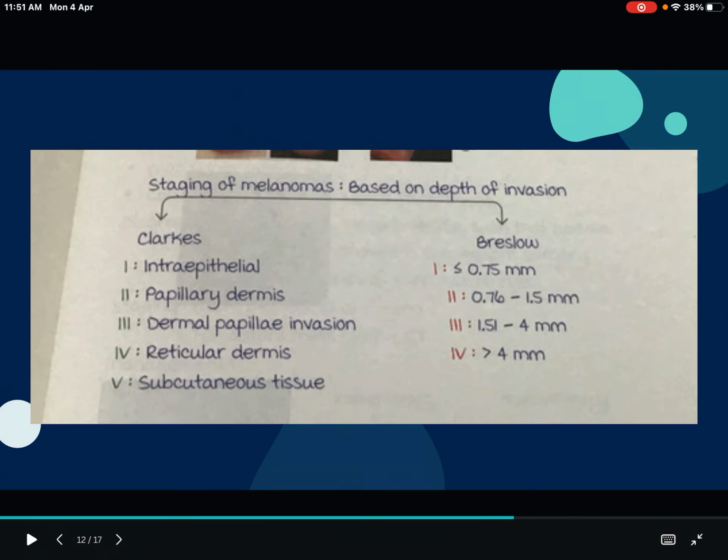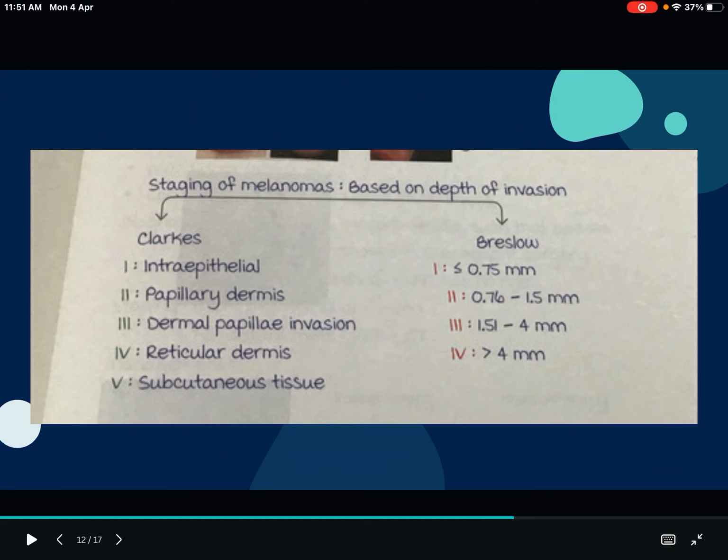Coming to the staging. While talking about the staging, you have to remember 2 classifications, Clark staging and Breslow staging. On the left side is given Clark staging and on the right side I have given the Breslow staging. Clark staging has 5 different stages. The first is intraepithelial, and if it is invading the papillary dermis, it is stage 2. If it has completely involved the papillary dermis, that is dermal papilla invasion, it is stage 3. Then stage 4 is reticular dermis and stage 5 is subcutaneous tissue.